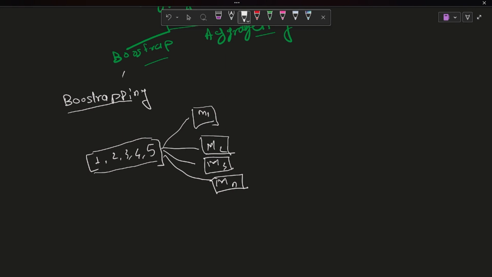Say the first model is given 2, 3, 4, 2 and 1 from this data set, with replacement. There is with replacement and without replacement as well.